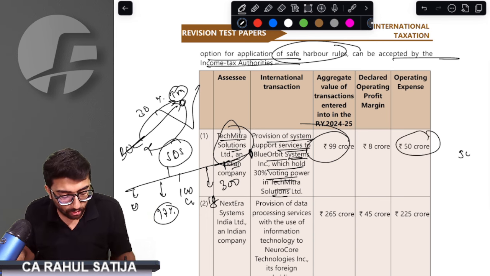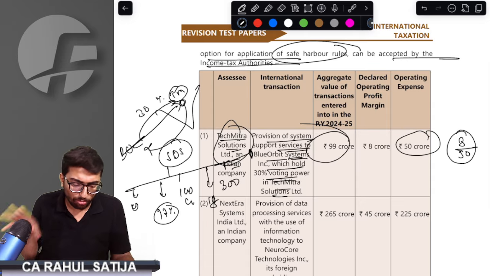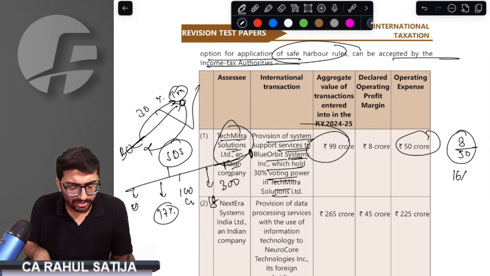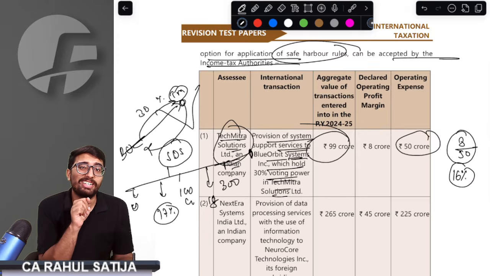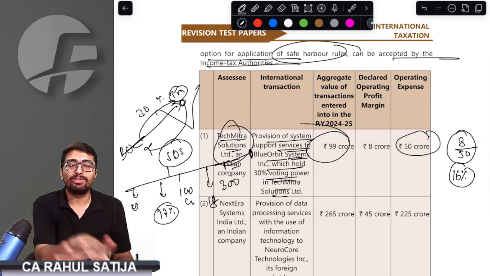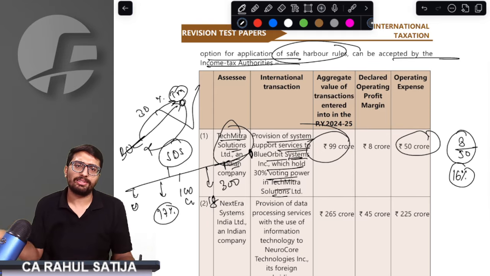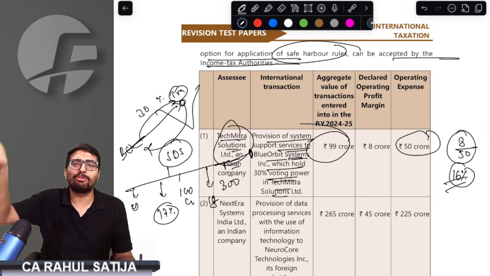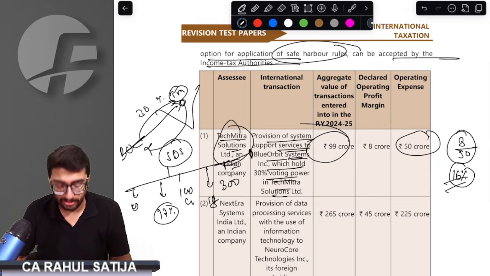Now, out of this 50 crore expense, it is offering 8 crore as operating profit. That means nearly 16%. It should have declared 17%, but it is declaring 16%. So in that case, the safe harbor rules will not be accepted by the department. The department will not accept this. The department will proceed with the TPO. The department will proceed with calculation of ALP.